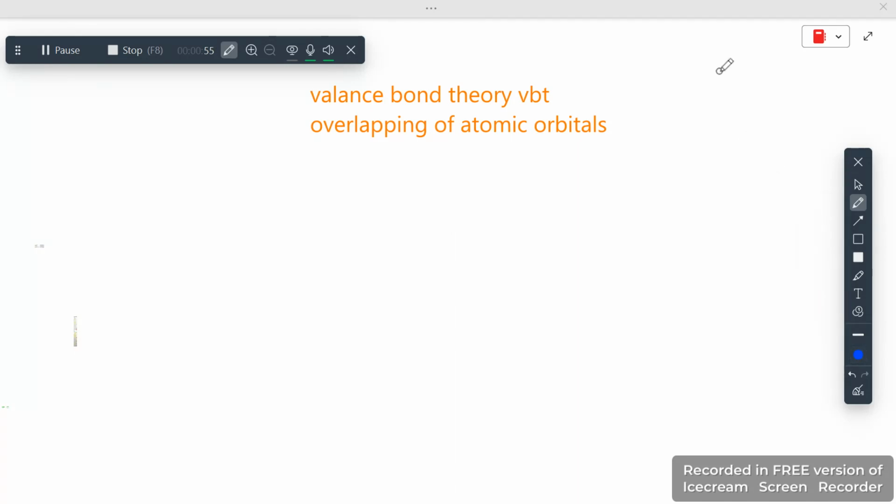If I'm taking this as a circle, then this will get overlapped, they will combine. If we take our hands and bring them together by shaking or combining them, this means they are forming overlapping between them. If I take one, then I take a second, both together will have overlapping between them. So valence bond theory exactly tells about this.